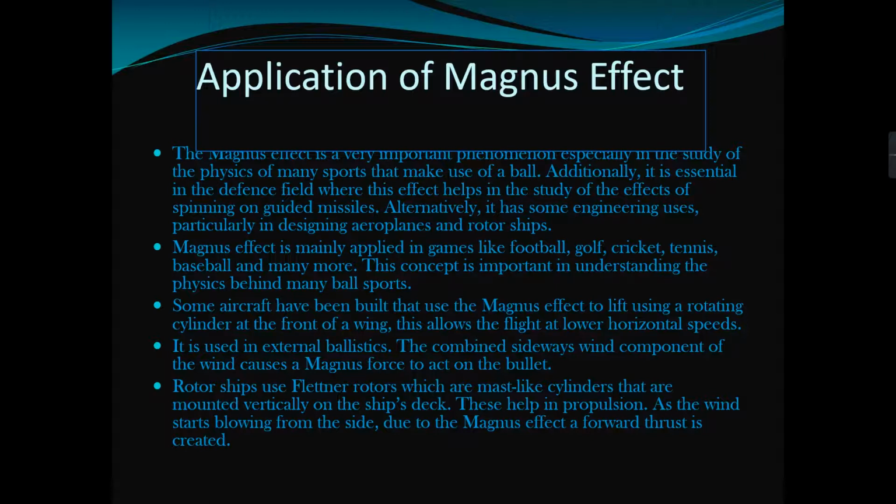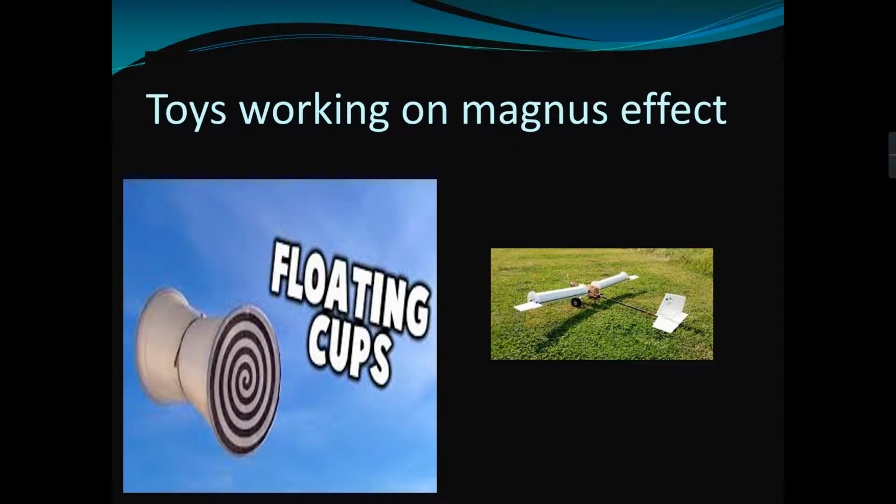Rotor ships use rotors, which are cylinders mounted vertically on the ship's base. This helps in propulsion as the wind starts blowing from the side. Due to the Magnus effect, a forward thrust is created. These are some toys working on the principle of the Magnus effect.